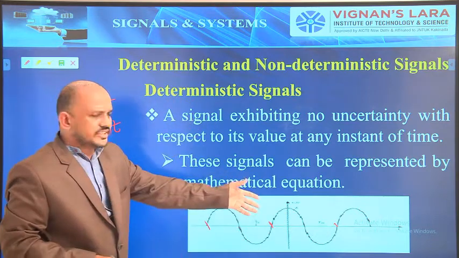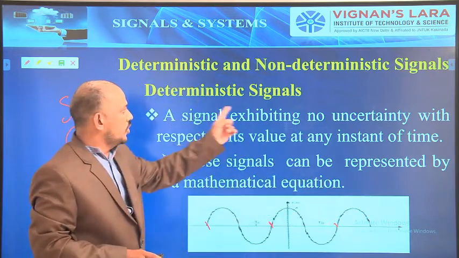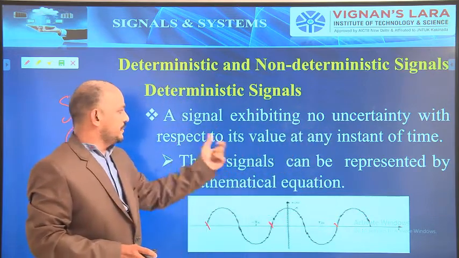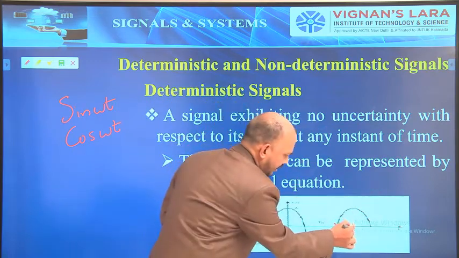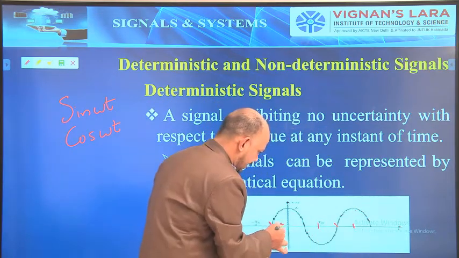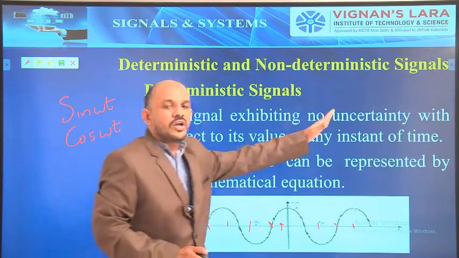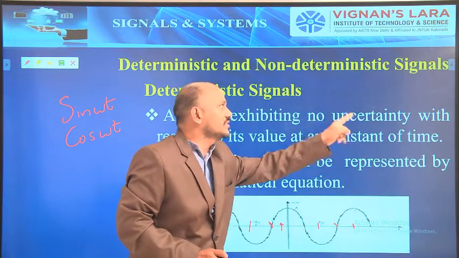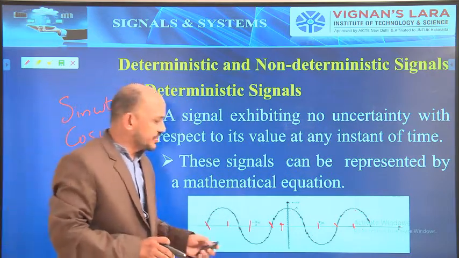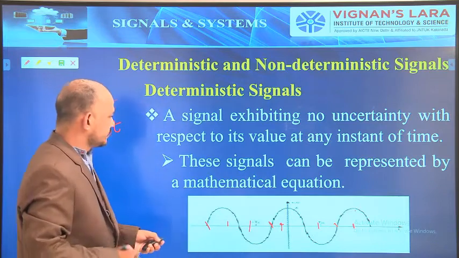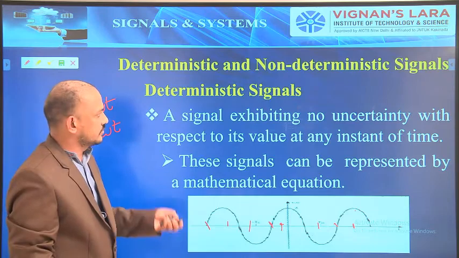Here there is no uncertainty. How the waveform is moving, I can know. That is, there is no uncertainty with respect to its value at any instant of time. Here I can know, here I can know. So everywhere, at any instant of time, there is no uncertainty. Hence, it is called deterministic signals. In general, a cos signal, or we can go for sine signals also.